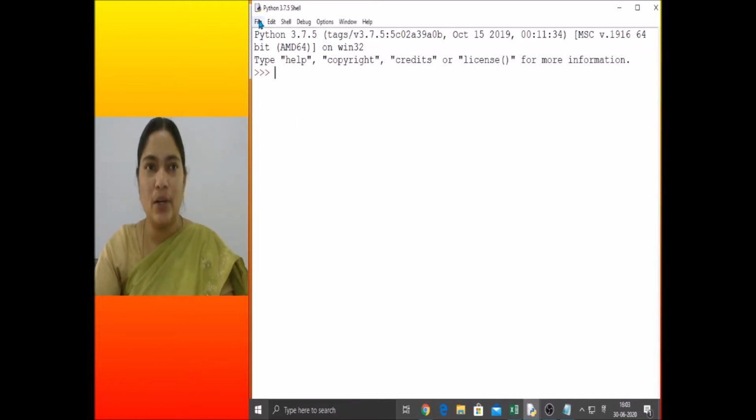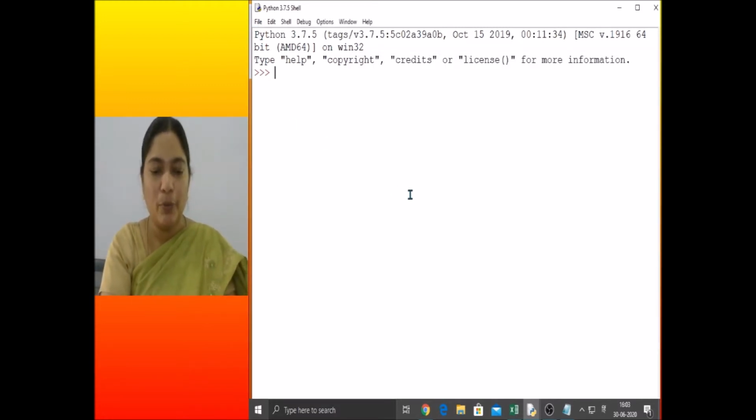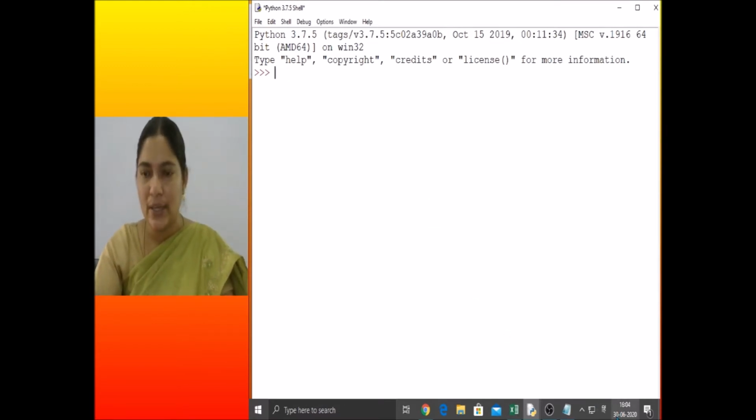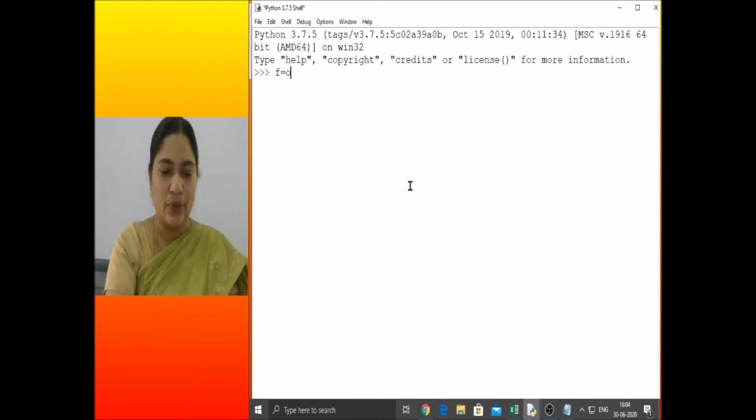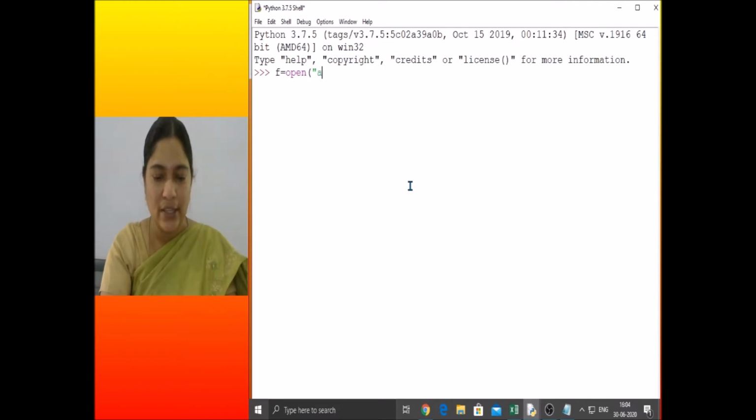Let us open the file. How do we open the file? Using a file object. F is equal to, see, my Hindi font is coming. Let me change it to English. Suppose F is equal to open. What is the file name? a.txt, I am giving the file name. In which mode? Read mode only. By default, it is read mode of the text file.